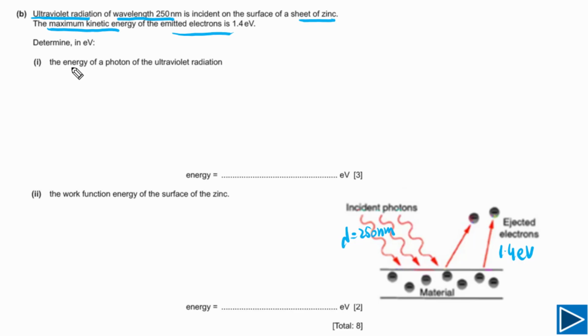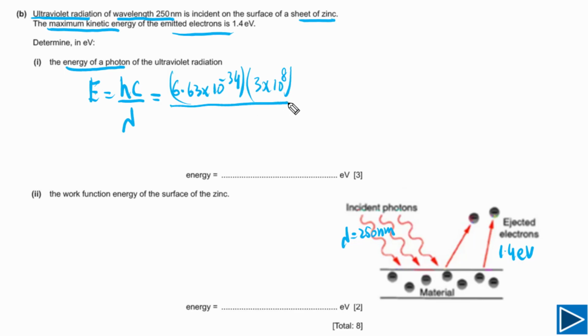For part B1, the question is asking us to determine the energy of a photon, and the energy of a photon is simply equal to hc over lambda. h is Planck's constant and c is the speed of light. The value of Planck's constant you can get from the data list, that is 6.63 times 10 to the minus 34, and the speed of light is 3 times 10 to the 8 meters per second.